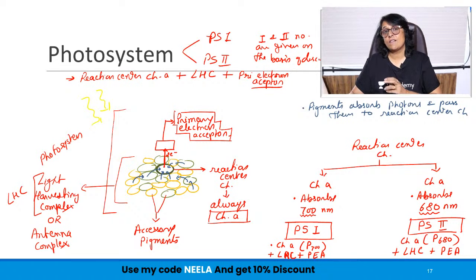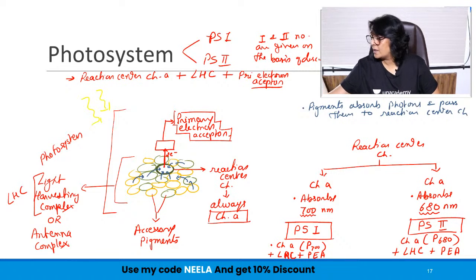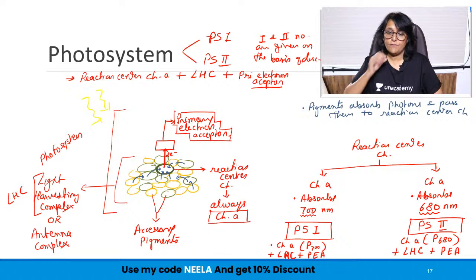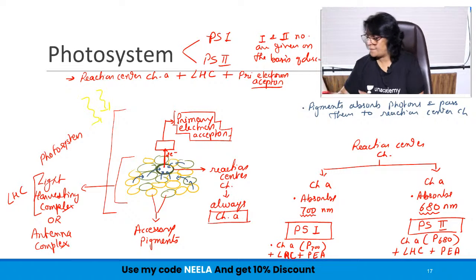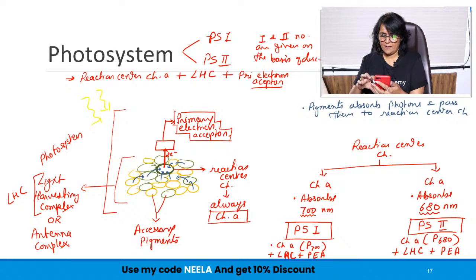So, is this photosystem part clear? If this photosystem part is clear, then it's okay. If you have any doubt, then let me know, because this is the starting point for our light reaction. Okay, so let me check if anybody is messaging anything.